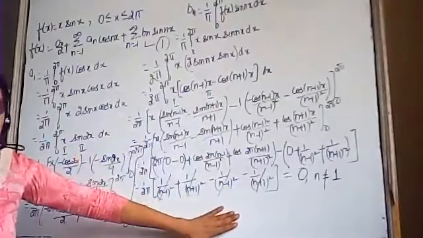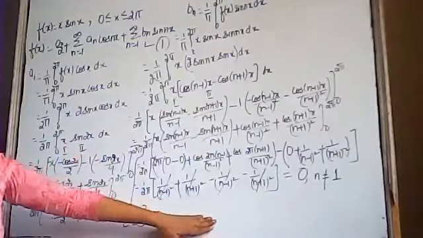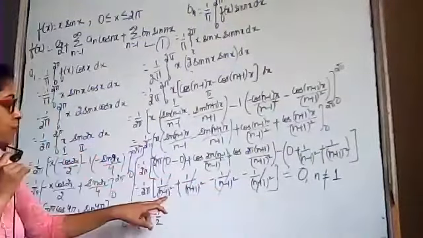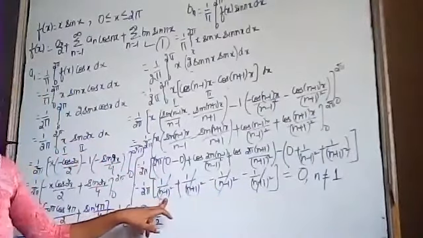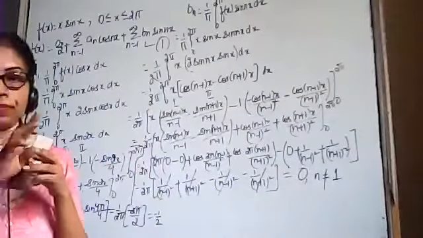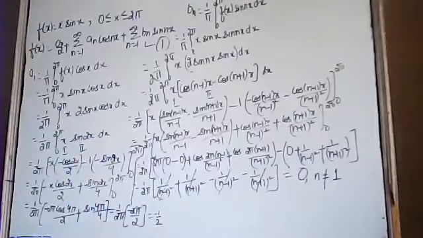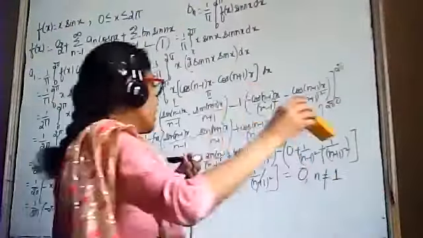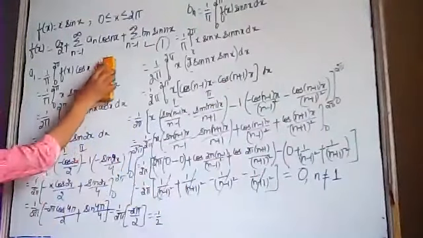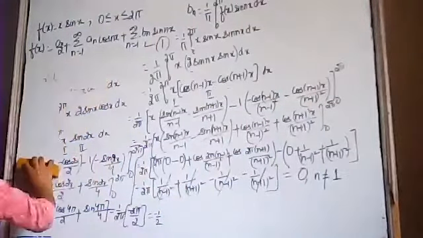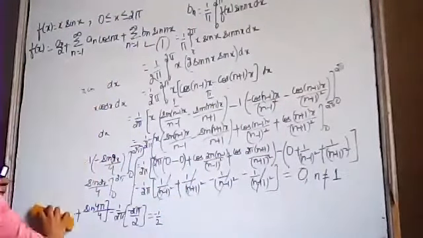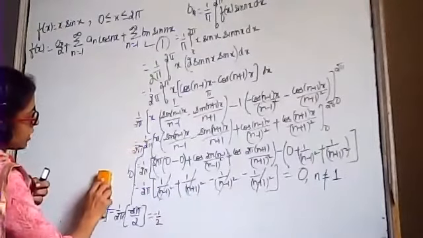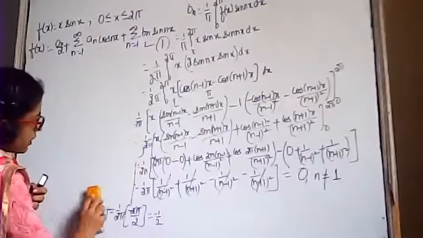Any doubts till here? Any doubts, beta? n should not be equals to 1 because we have in some terms (n minus 1) the whole square. Okay? After that, we have to find the value of B1.